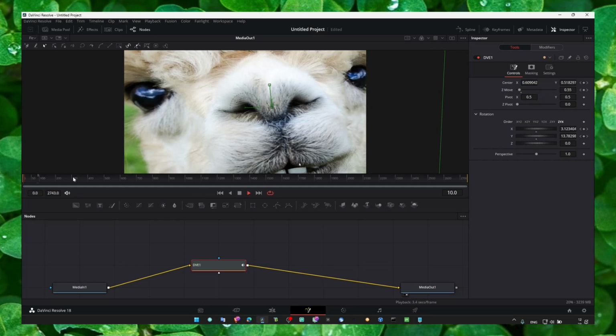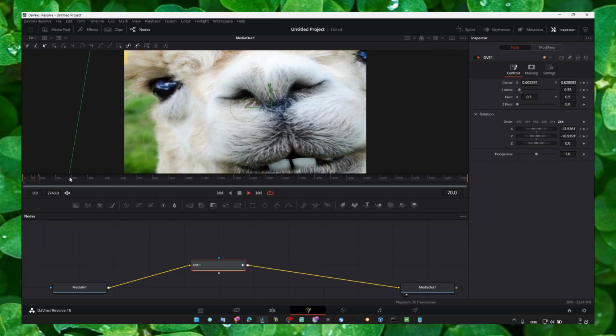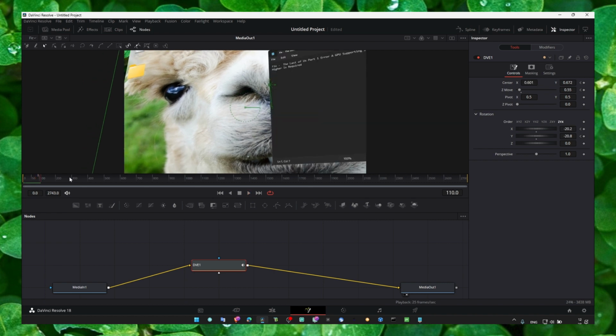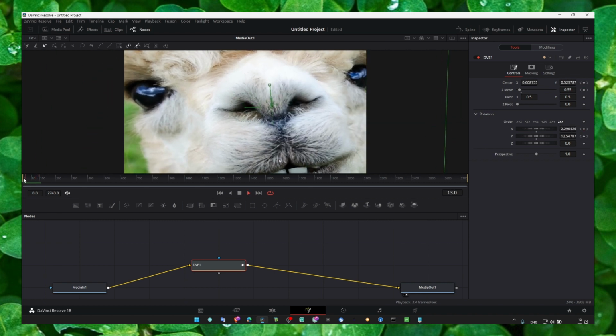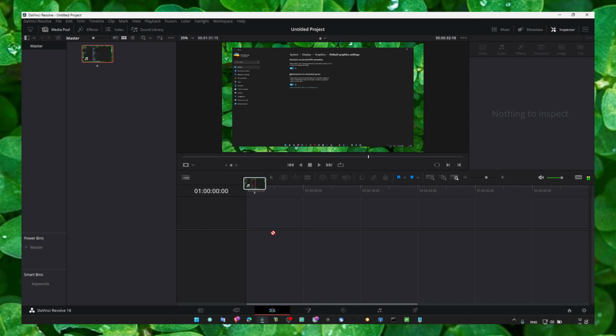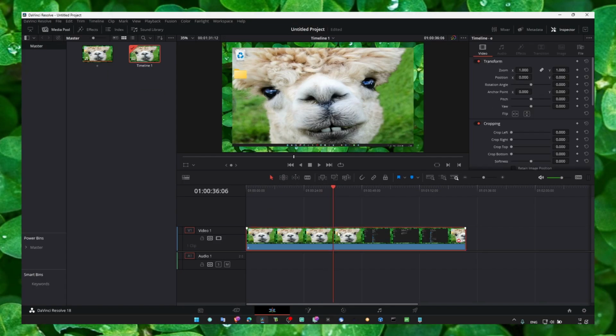This video I'm going to show you how you can create this 3D video effect in only 2 minutes. So let's jump right into the video. So what you have to do, just import your video and drag it onto the timeline. Just make sure you select the video and then you click on the Fusion page.